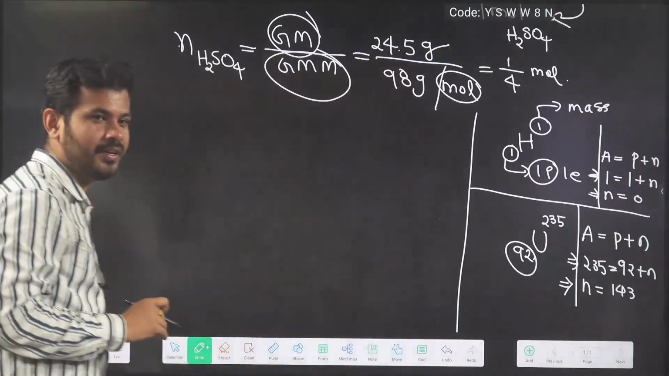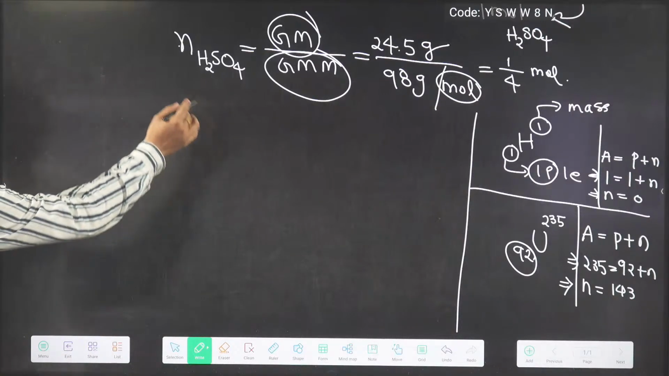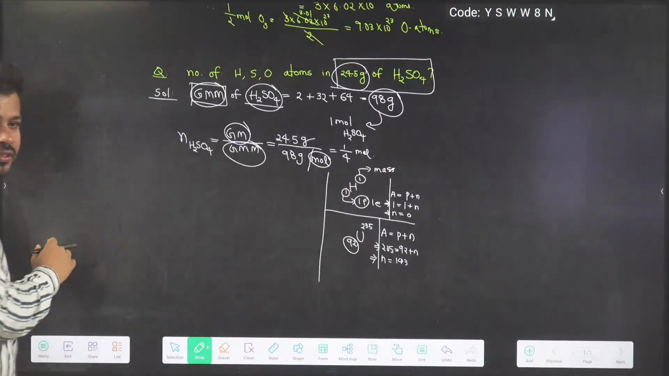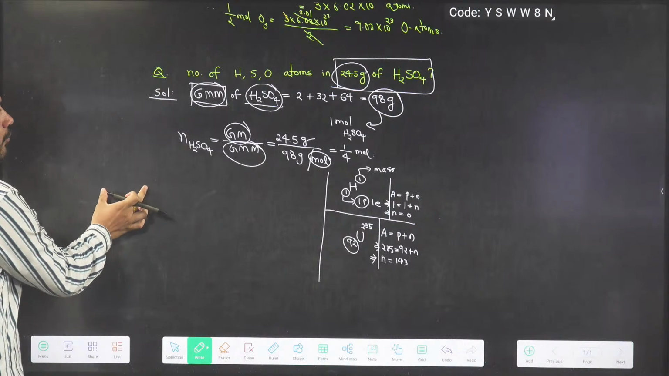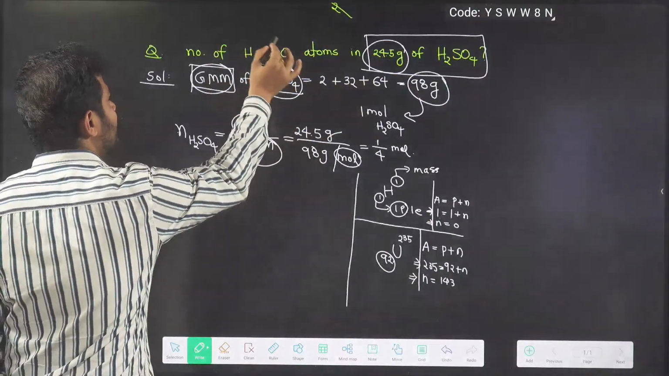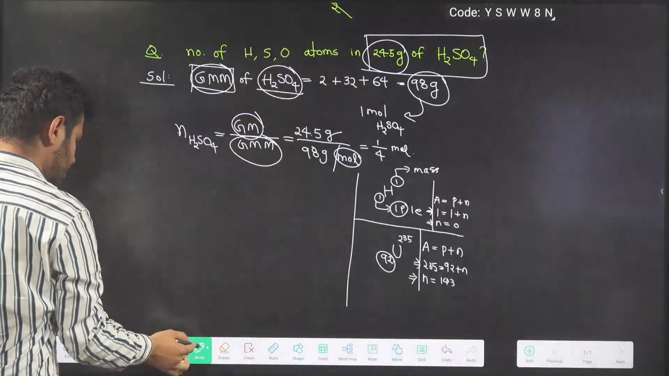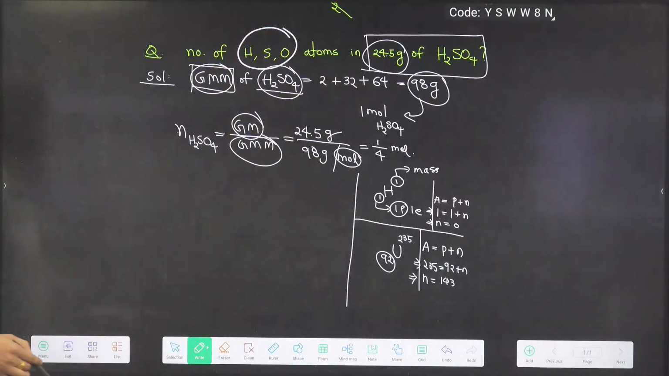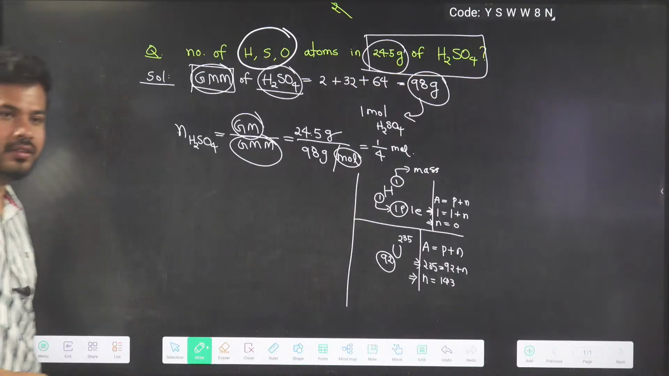Okay, very good. Now let us continue the question which we were discussing earlier. The question was all about 24.5 gram of H2SO4. How many atoms are present? Right? How many hydrogen, how many sulfur, and how many oxygen atoms are present? That is what we are going to calculate.